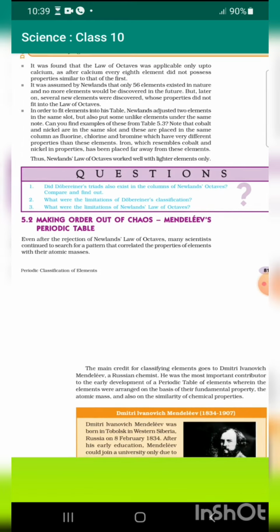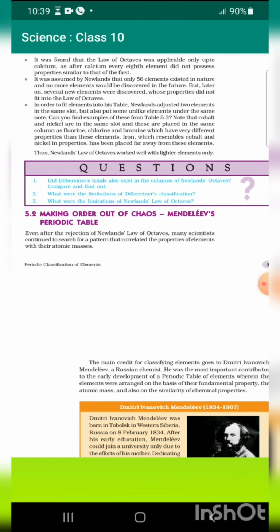It was found that the law of octaves was applicable only up to calcium, as after calcium every eighth element did not possess properties similar to that of the first. It was assumed by Newlands that only 56 elements existed in nature and no more elements would be discovered in future, but later on several new elements were discovered whose properties did not fit in the law of octaves.